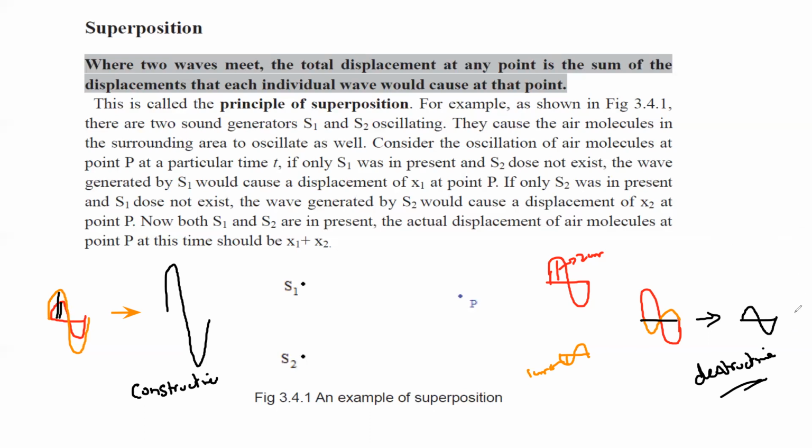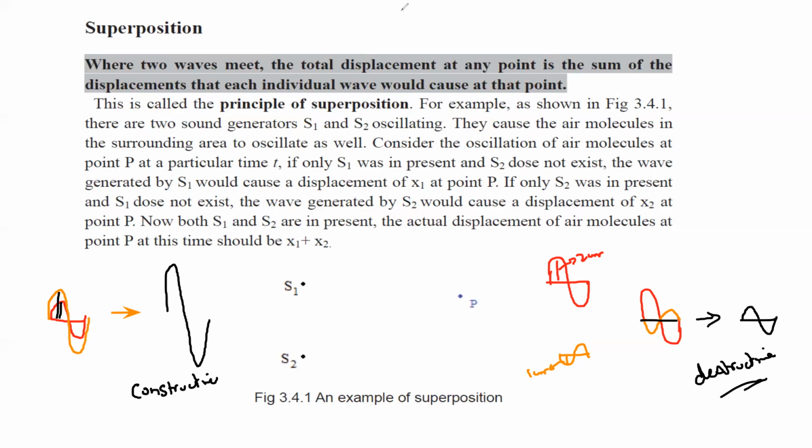Whereas sometimes when waves combine, they try to cancel out the effect of each other. For example, at any function or gathering, when everyone is saying a different word, the overall sound cancels out, and we call this type of interference destructive interference. So constructive interference is when they increase the effect of each other, and destructive interference is when they reduce or decrease the effect of each other.